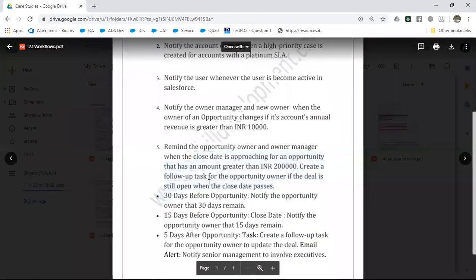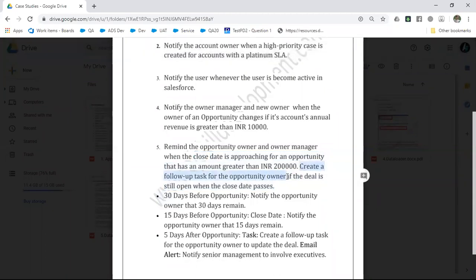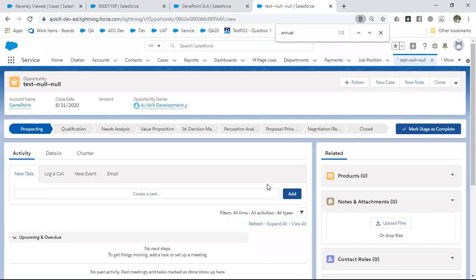So create a follow-up task for the opportunity owner if the deal is still open and the close date passes. How do you identify if the deal is still open? It means if the stage is not closed, the deal is still open. Somewhere your sales executive or someone is still talking to this customer regarding this opportunity.